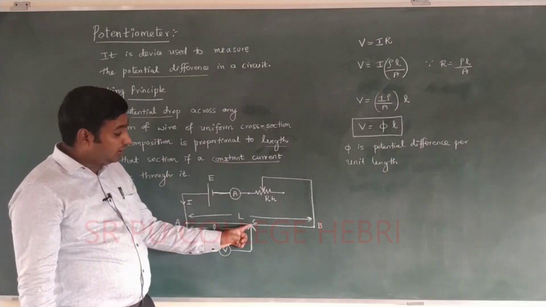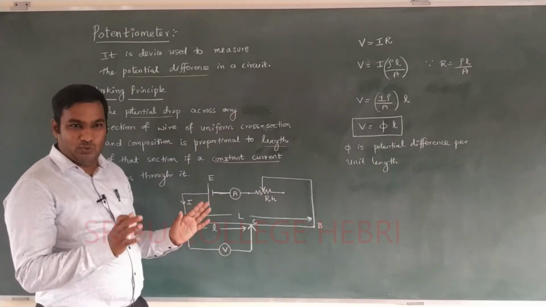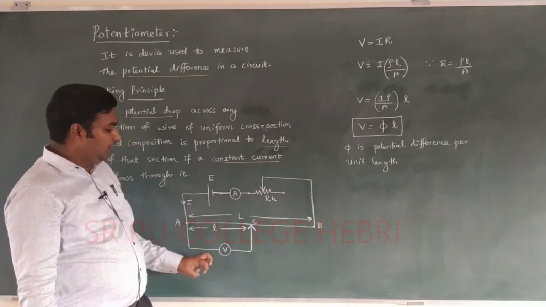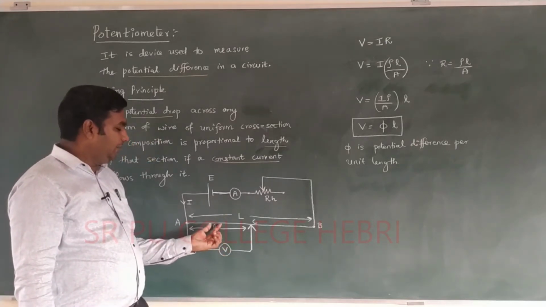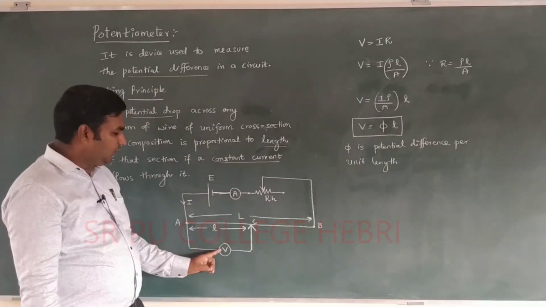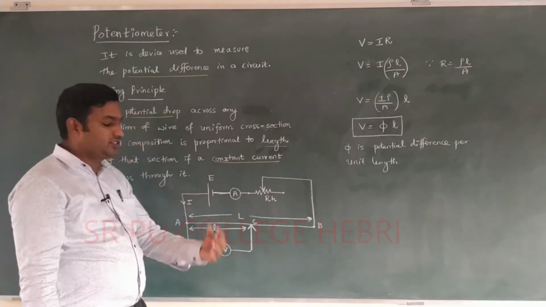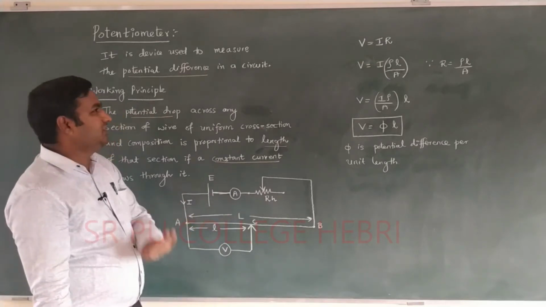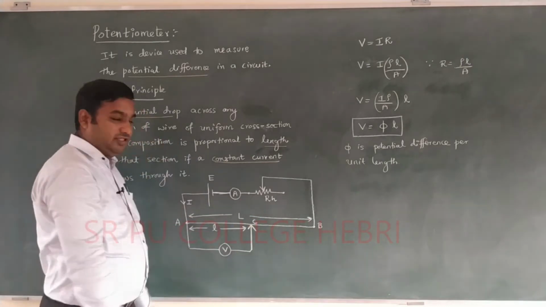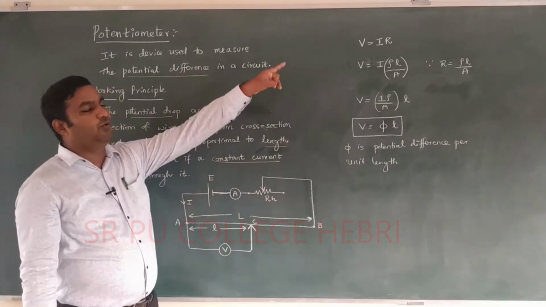Remember, at this particular point C, the voltmeter is providing a certain voltage. This particular length we call the balancing length. Here is the simple logic: the potential difference depends on L, and that potential difference varies. The voltmeter is connected, C is the point, and between these 2 points you have to measure the potential. By using this circuit, there will be a potential drop between A and C, measured with the help of the voltmeter.